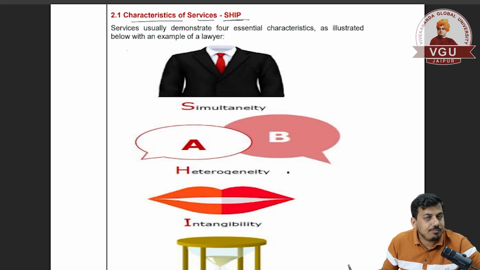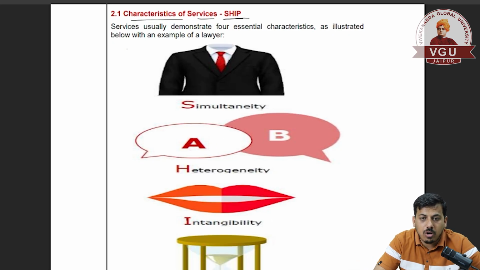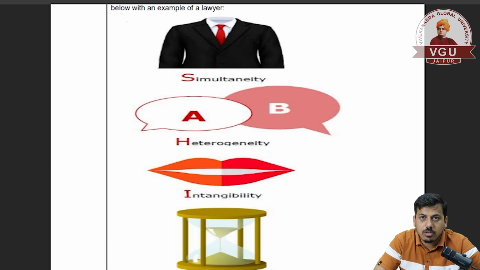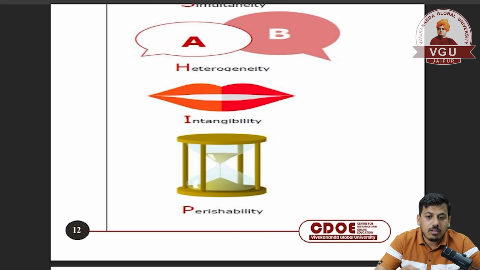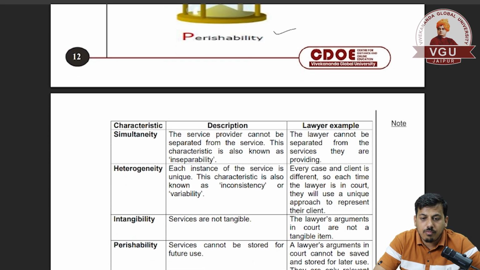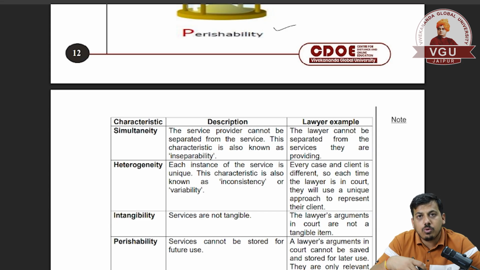Heterogeneity means there are different kinds of things, so there is no similar kind of services. Intangibility means that it is not visible, it is not touchable. And perishability means that a service cannot be used for